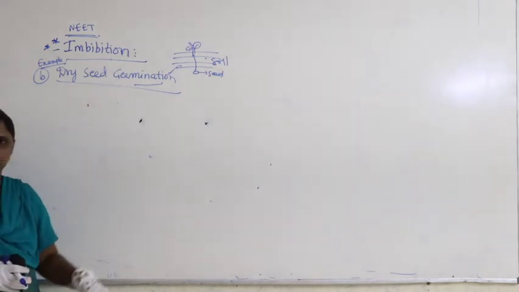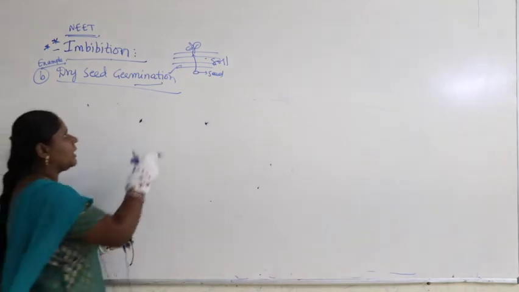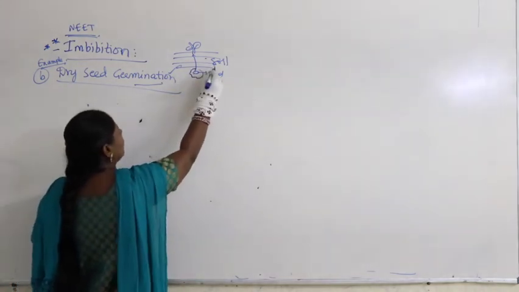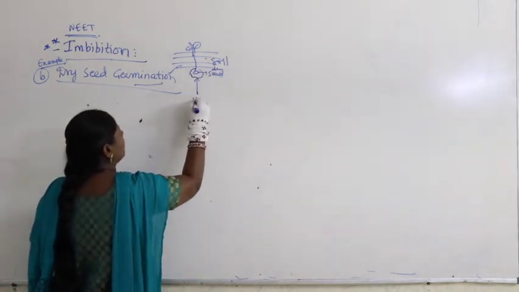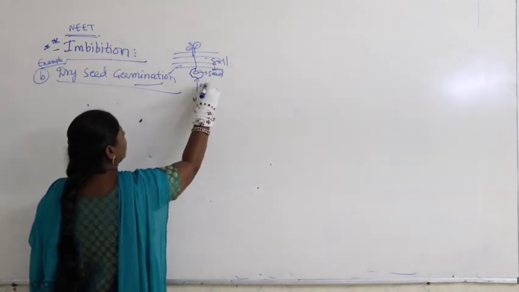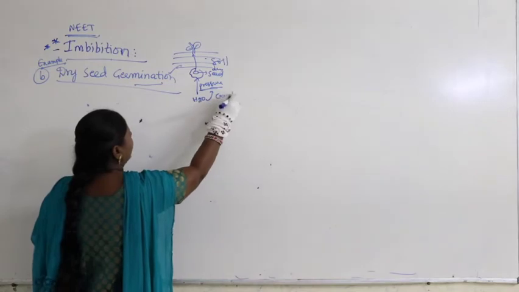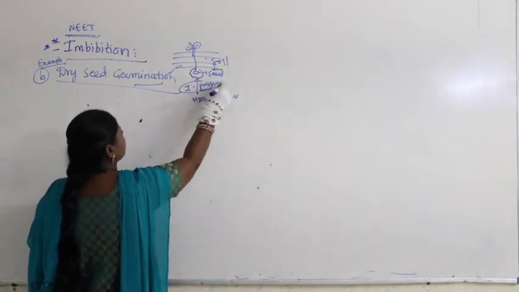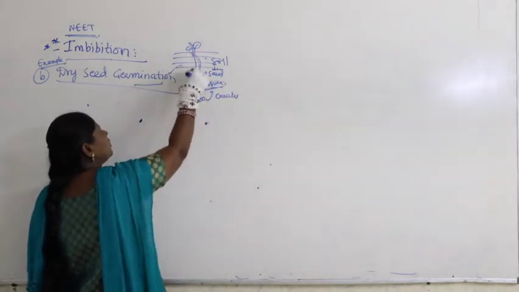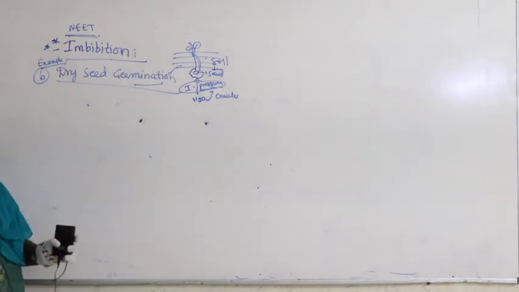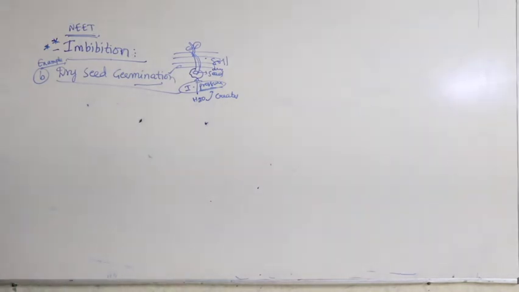Imbibition, it happens through imbibition. What did I say? A dry seed absorbs water, and here pressure is created. Water creates the pressure, and that pressure is called imbibition pressure. This pressure makes it germinate across the soil layers. That is what we are discussing, dry seed germination. Now how do you prove this?